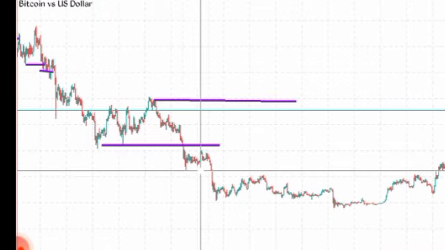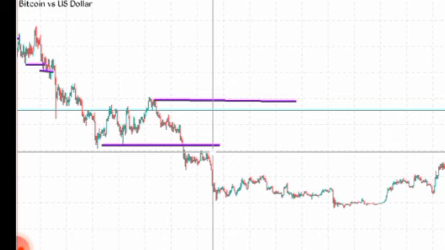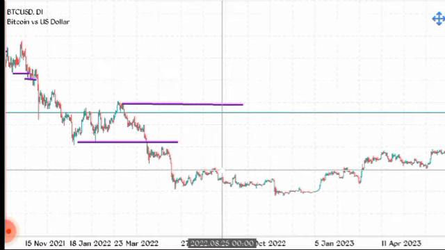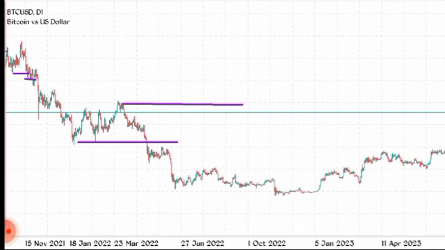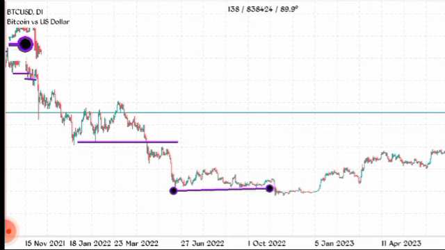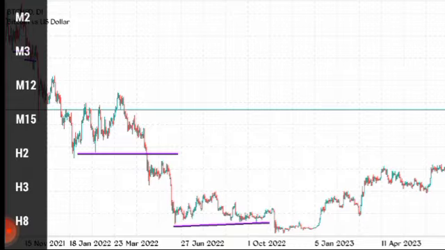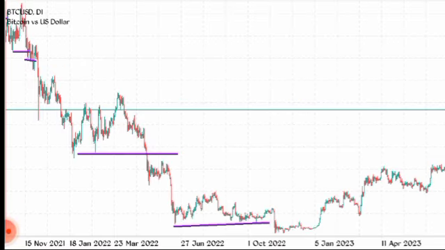Again, lower low, lower high, lower low. People say it will reverse, but it doesn't matter how long it takes, whether it takes 10 years. As far as it doesn't meet our condition, it's still on the downtrend. So this is our last break of structure. And where was the last point? Where's our last lower high? This is our last lower high here.